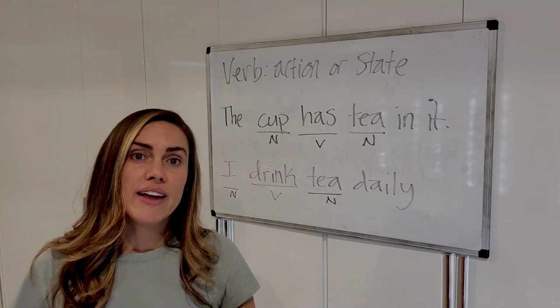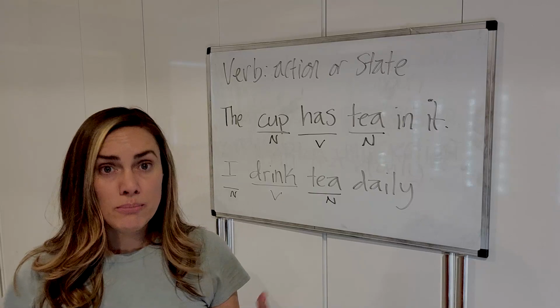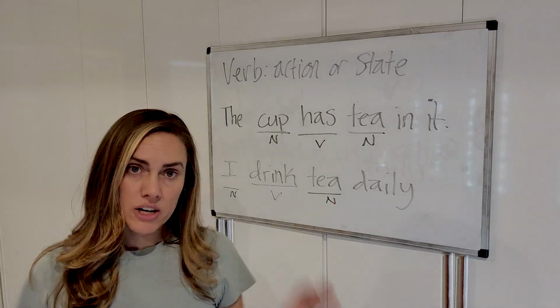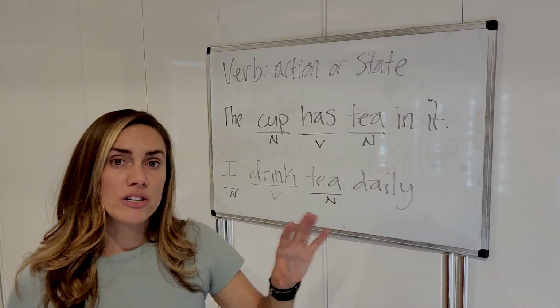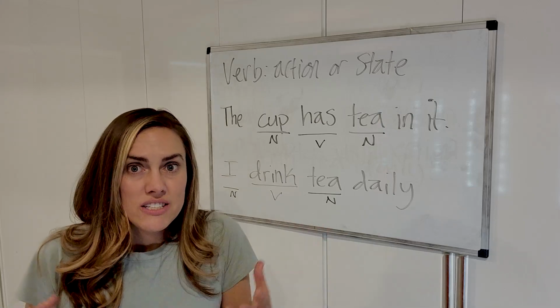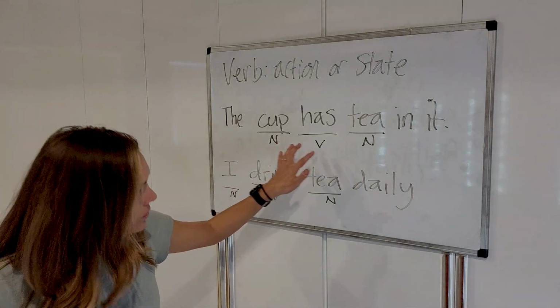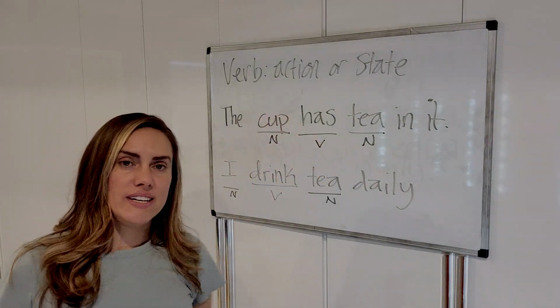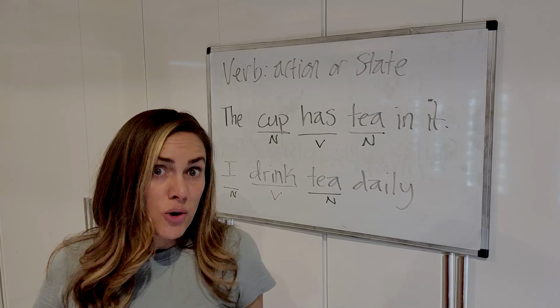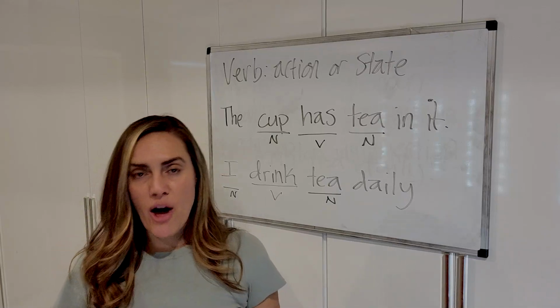And I will talk about that in another video called Parts of a Sentence, if you want to review the parts of a sentence. This one is on parts of speech. But yeah, when you have a verb before it, you always need to have a subject, and subjects are always nouns.